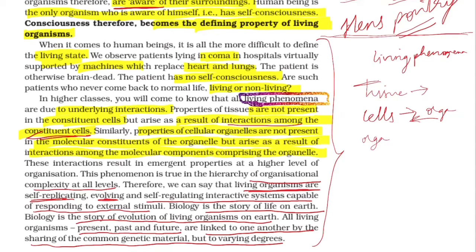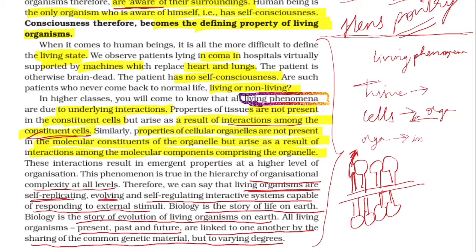In the organelles also there is no living phenomena, but it arises due to the interaction of the constituents making up the organelles. That means when we say cell membrane, what we study is it has a bilayer lipid structure. It has lipid structure, hydrophilic, hydrophobic. Here you have cholesterol, and again here you have the bilipid layer. So there is no living phenomena here by itself. It is happening as a result of interaction among the constituents of the substances making up the cell organelle.